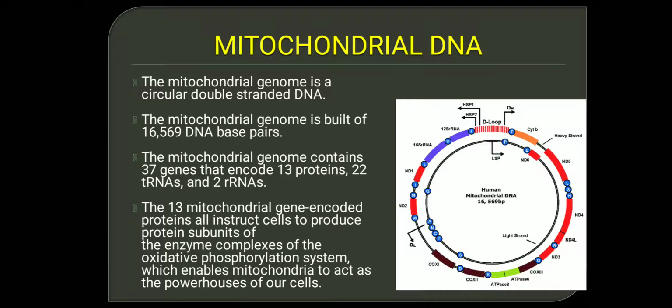The 13 genes will encode 13 proteins. These 13 proteins help the cell produce protein subunits, like the enzyme complexes required for oxidative phosphorylation. What is oxidative phosphorylation?